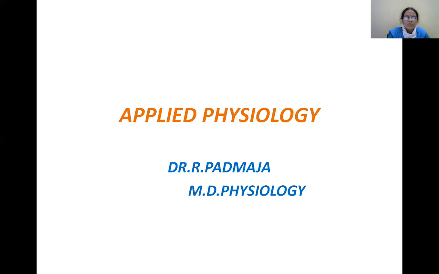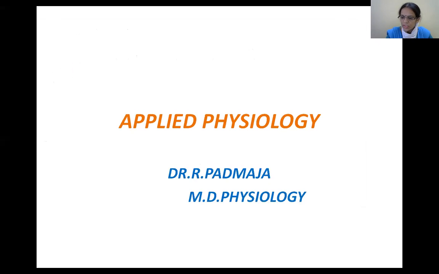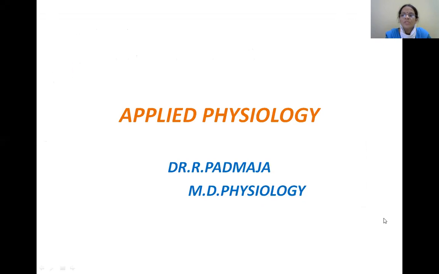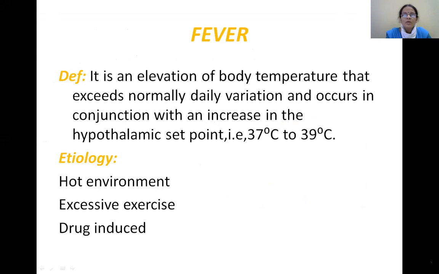Good morning, dear students. Today we will be discussing the applied physiology of temperature regulation. The learning objectives are: we would be discussing fever, whenever there is an elevated body temperature; hyperthermia; and whenever there is a decrease in the body temperature, there will be hypothermia and frostbite.